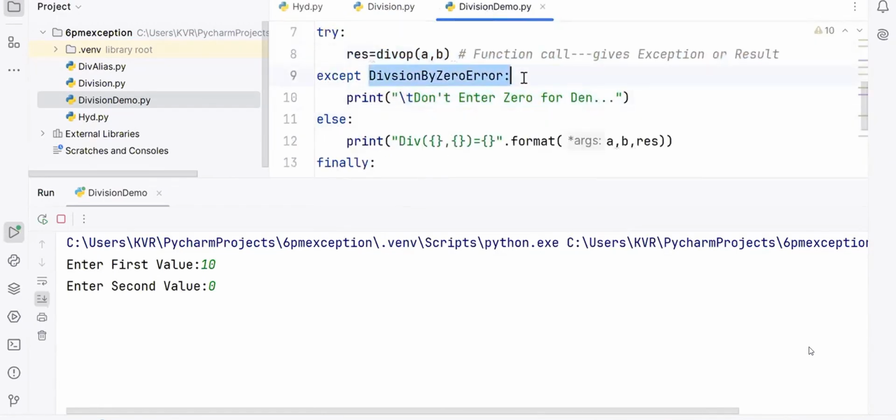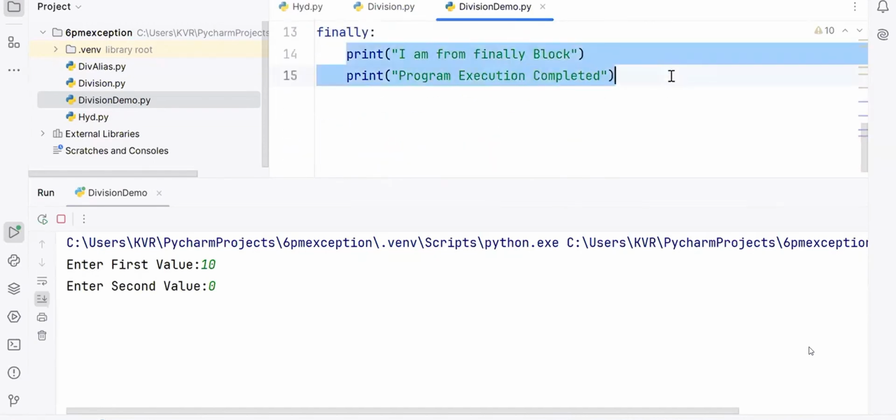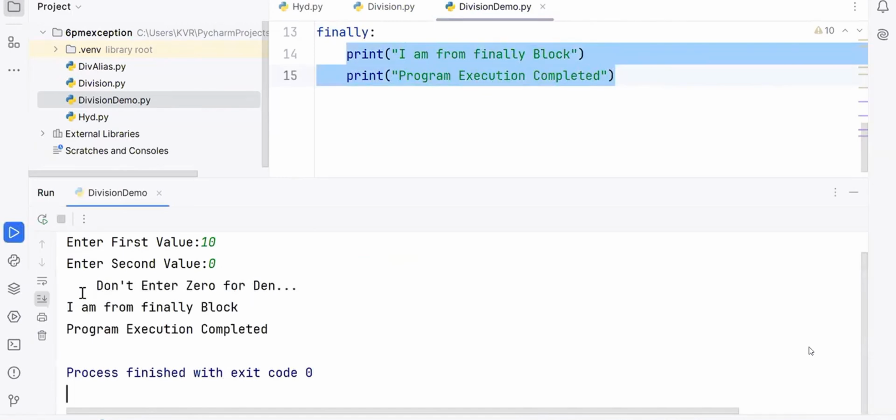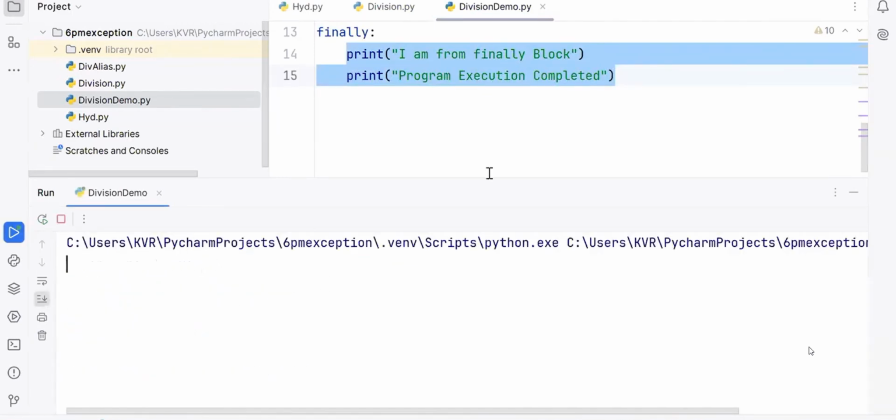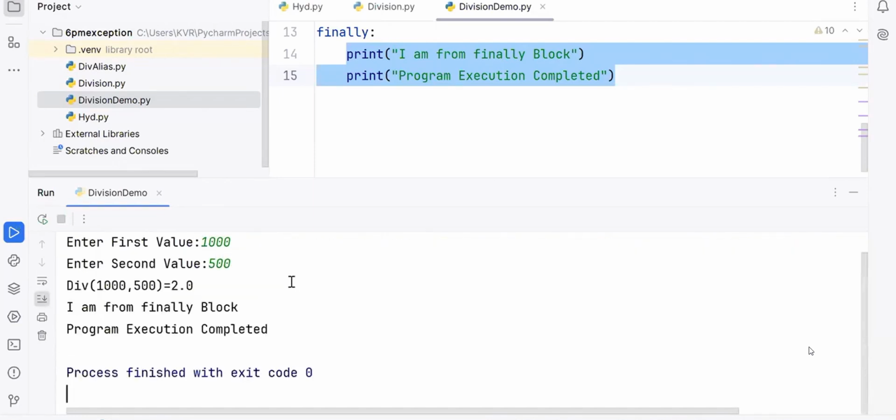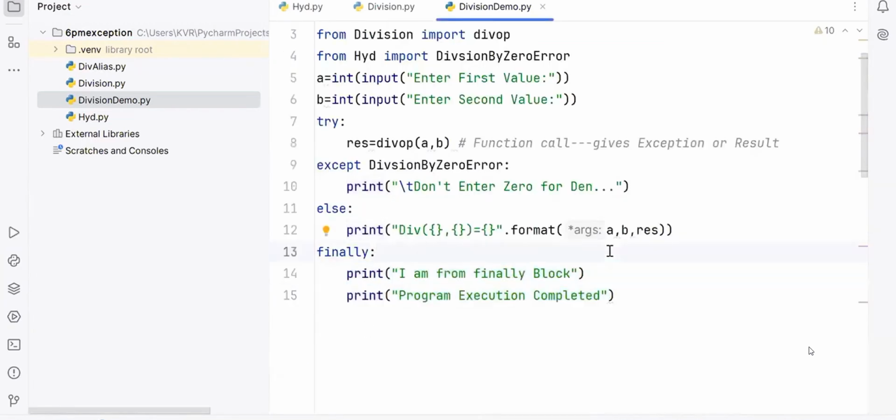It is going to give you this message. The except block will suppress the technical error message and give your own message. Got it? Don't enter 0 for what? And it will go to which block also? That's all. Don't enter 0 for denominator. I am from the finally block. Program execution completed. Perfect. You enter next 1000 and what? 500, you enter. Same to same. What is happening? Result will come or not? The else block will print the division of 1000 and 500. I am from the finally block. Program execution completed. Are you following me?